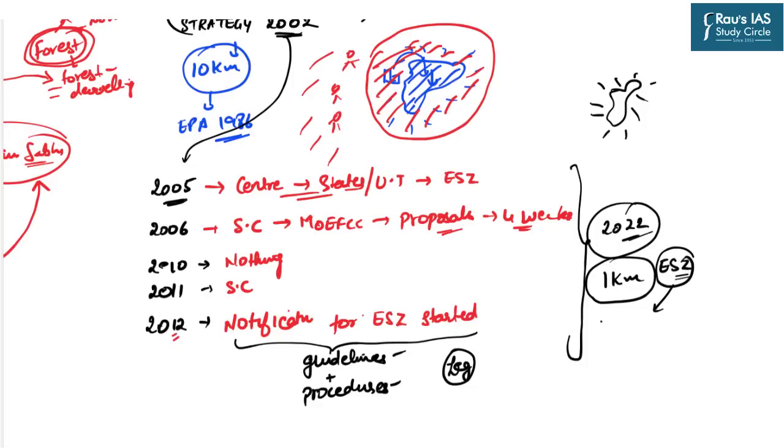For example, there are certain activities which are restricted or prohibited, certain activities which are regulated, and certain activities which are permitted. So all the important guidelines which are in place will be mandatory to implement in this 1 kilometer zone. Against this order, there were protests across India.